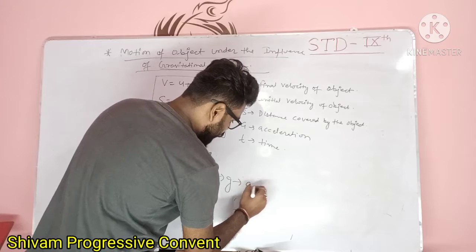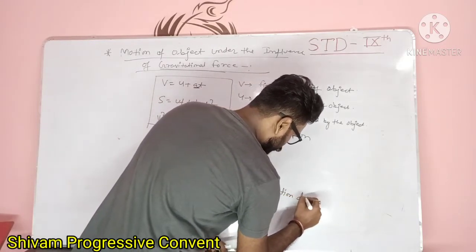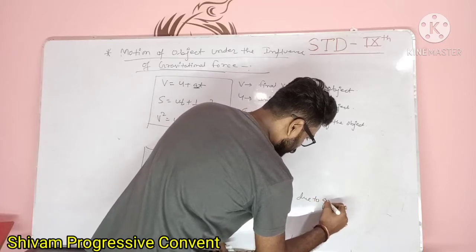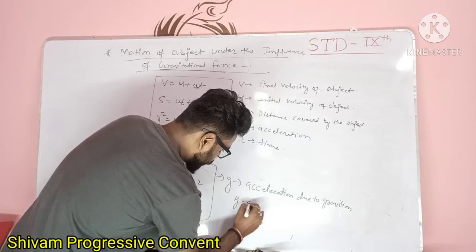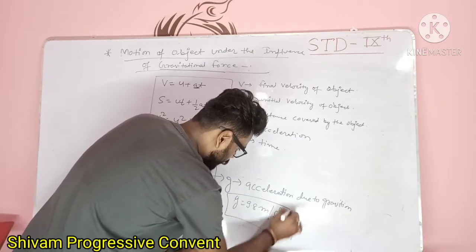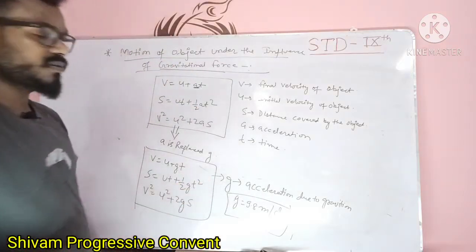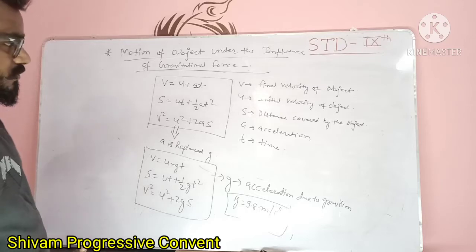g is the acceleration due to gravity, and the value of g is equal to 9.8 meter per second square. This is the value of g. Pause the video and note down this equation of motion.